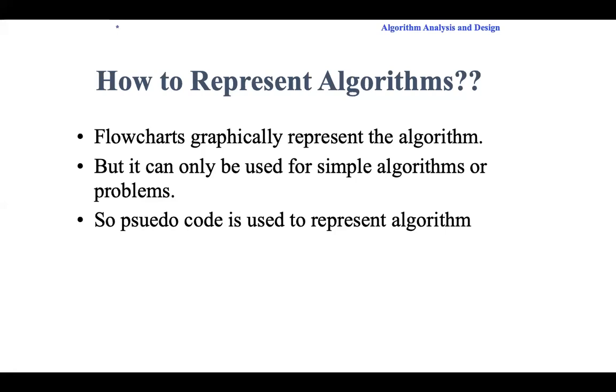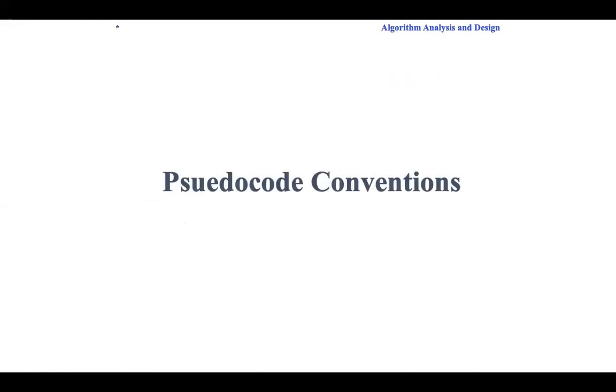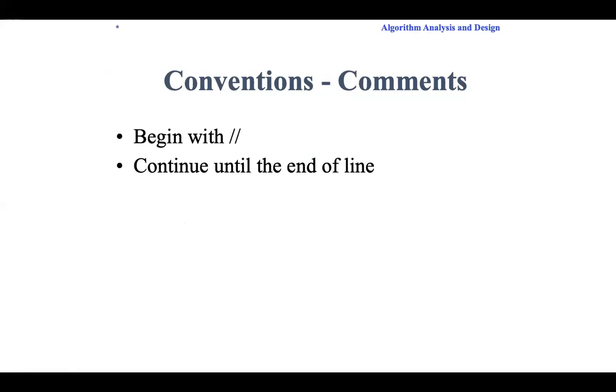So when you are writing the algorithm using pseudocode, we need some basic conventions, certain syntax, so that there will be no confusion while writing the algorithm. It is almost like your C programs. Some basic conventions I will try to mention here. Comments, as you know, will start with a double forward slash.